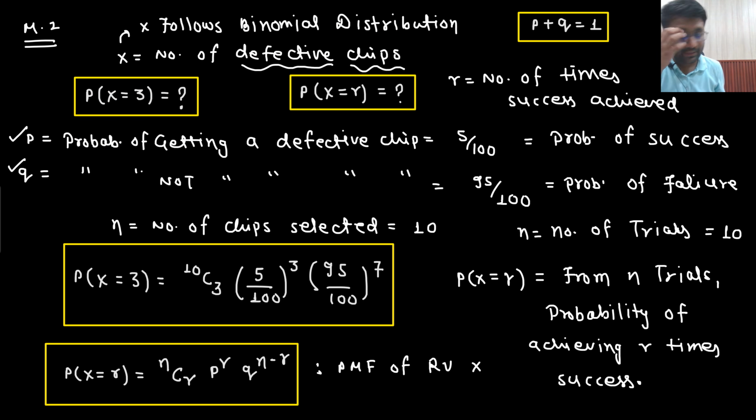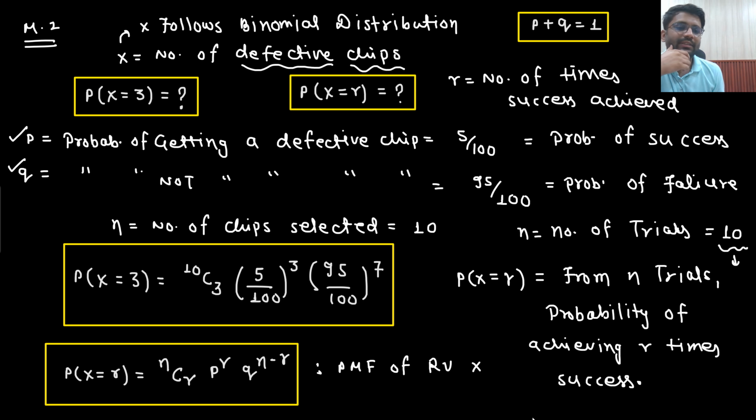So what was the first condition? There could be only 2 chances, success or failure. Success plus failure probability would be equal to 1. The second condition is that every trial should be independent. And the number of trials, here what is the number of trials? The number of trials is 10, no? So this should be a finite number. It could be 10, it could be 20, it could be 100, it could be 300, it could be 500, it could be 5 lakh, it could be 10 lakhs, but it should be a finite number. These are the conditions of binomial distribution.